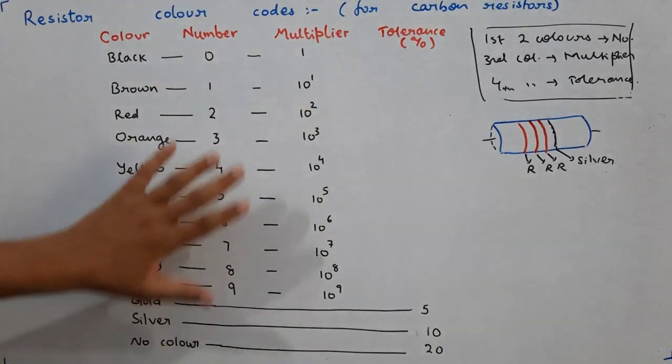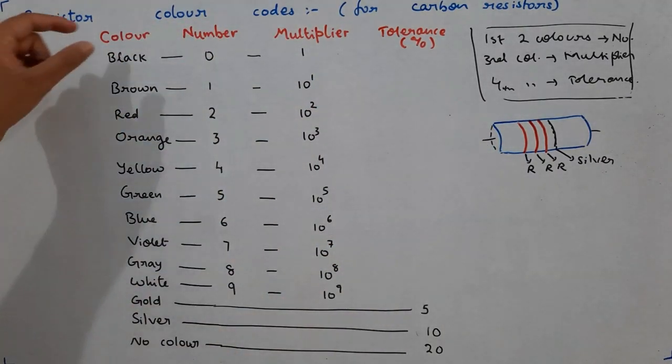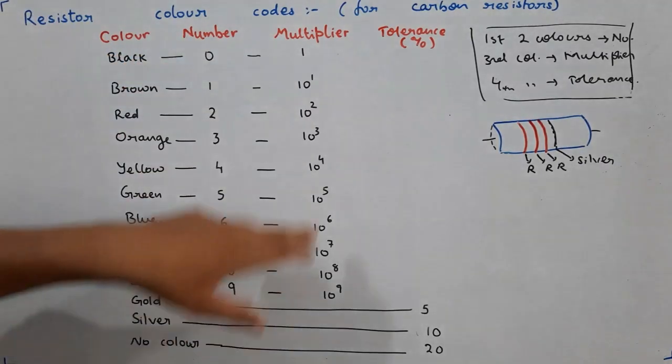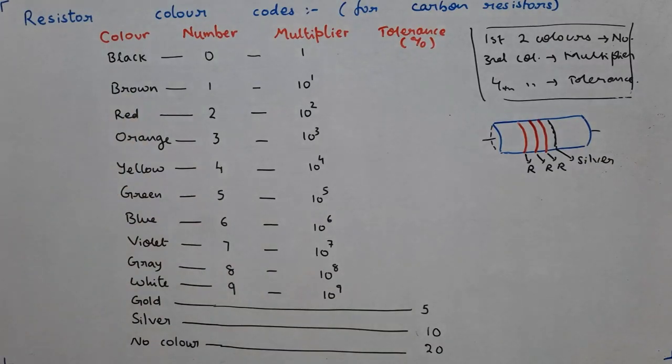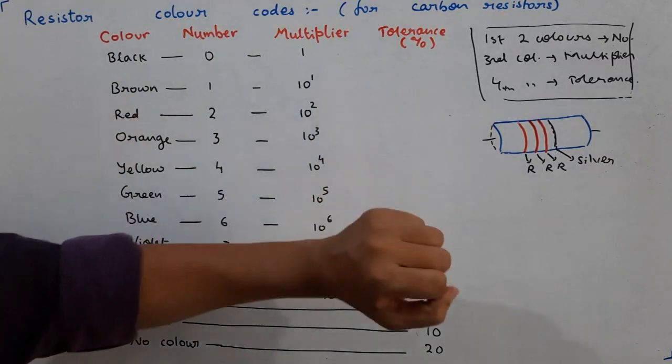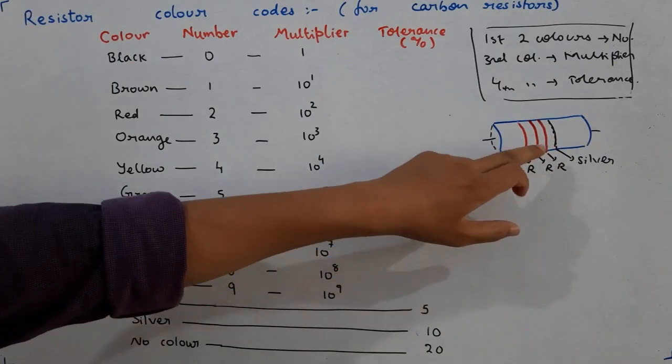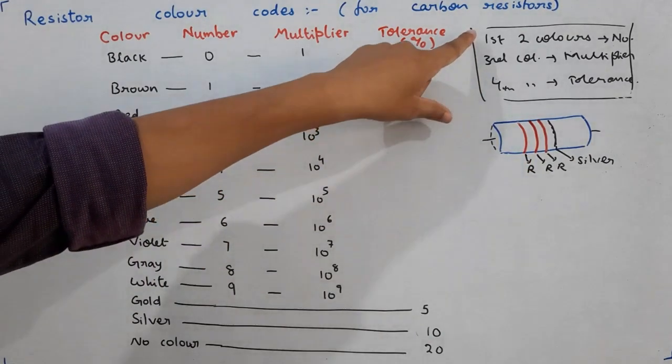These are the color codes which you will have to remember. These are the colors, corresponding numbers, then multipliers, then tolerance. Now what is the meaning of these terms? I'll explain one by one. Now knowing this figure, knowing the color codes, so this representation is referred to as color code. Knowing the color code, this is the working formula.